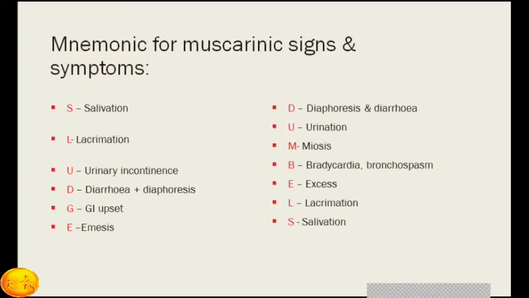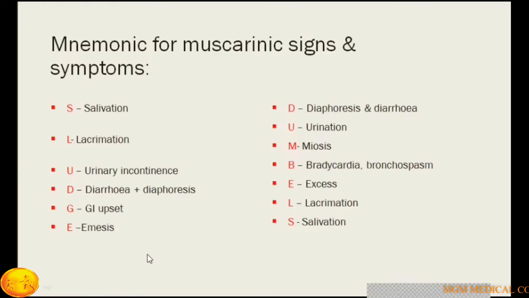To remember these clinical features, many mnemonics are suggested. One is SLUDGE. SLUDGE means salivation, lacrimation, urinary incontinence, D for diarrhea and diaphoresis, G for GI upset and emesis.